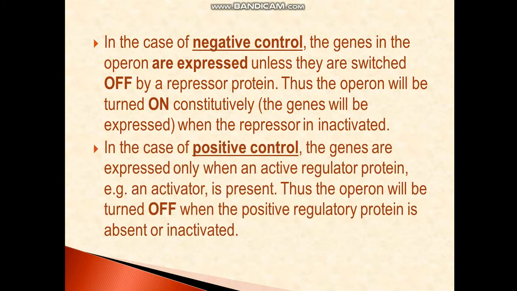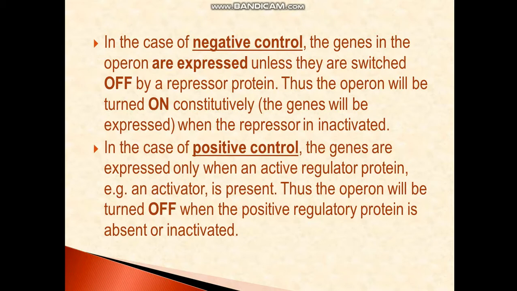In a positive control, the genes are expressed only when an active regulator protein is present. Clear? This example is altogether opposite to what I have shown you just now. Here in positive control, this regulator protein acts as an activator. The protein which we were calling a repressor in negative control will be called an activator here, because only in the presence of the activator will the structural genes be expressed.